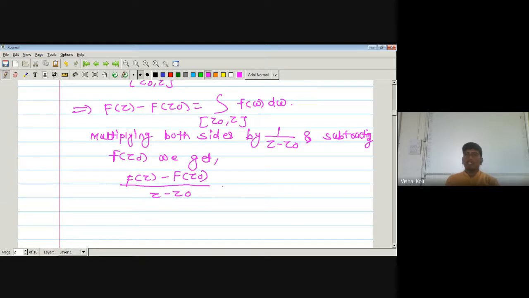Then we have to subtract small f of Z0, which is equal to 1 upon Z minus Z0 times the integration from Z0 to Z of f(w) dw, and then minus f of Z0.